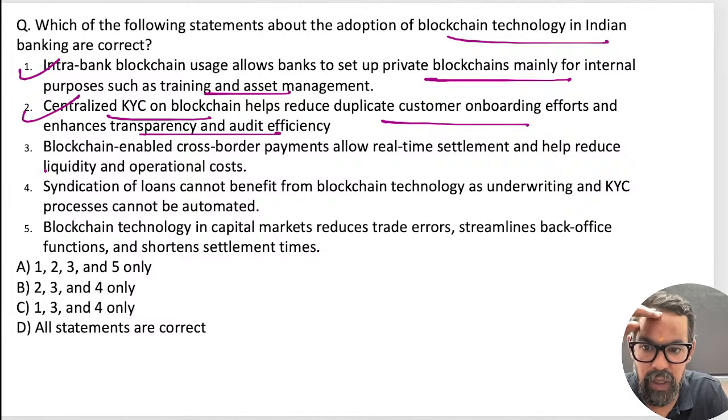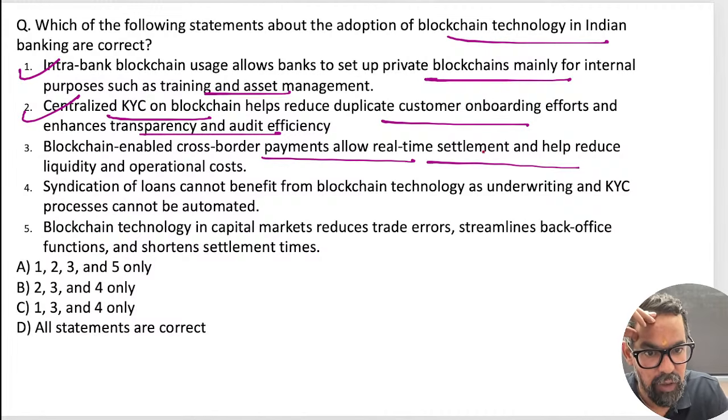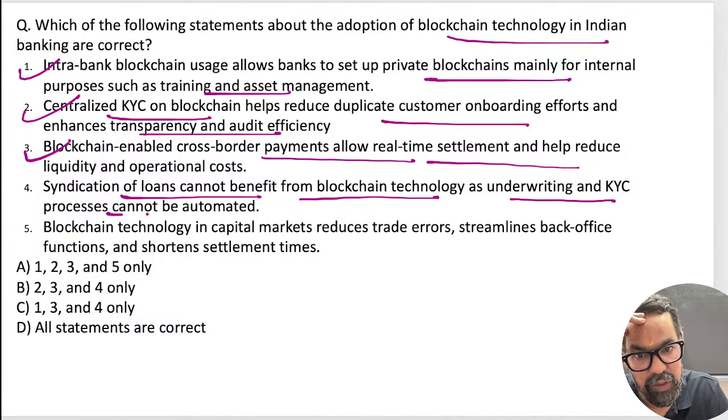This should be correct. Third one: blockchain enables cross-border payments, real-time settlements and helps reduce liquidity and operation costs. This is also correct.